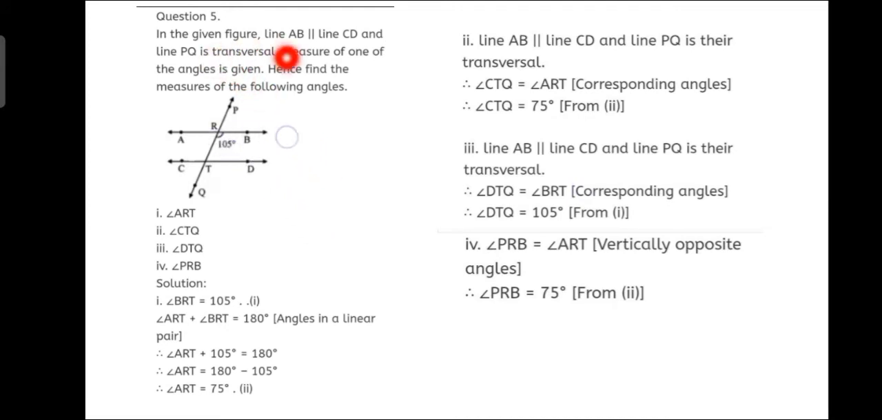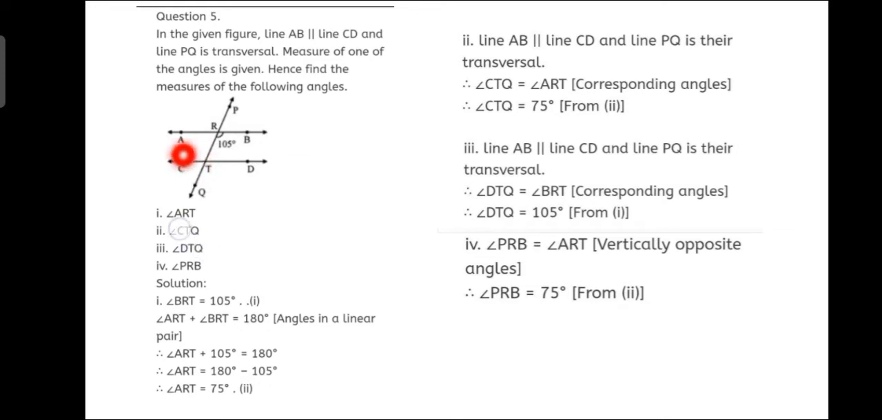In the given figure, line AB is parallel to line CD. So this AB is parallel to CD and line PQ is a transversal. So we can apply corresponding angles here. Okay, so the measure of one of the angles is given. Here this angle BRT is given. Now we have to find the measures of the following angles. The very first is angle ART. So where is ART?